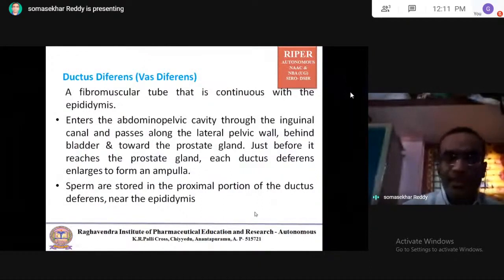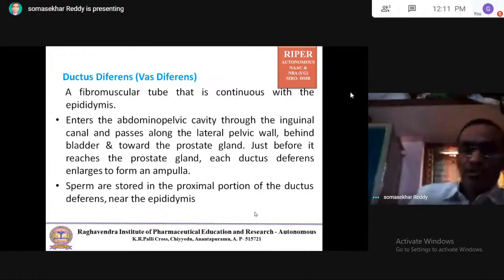So the ductus deferens, which is also called the vas deferens, is a fibromuscular tube that is continuous with the epididymis. It enters the abdominopelvic cavity through the inguinal canal and passes along the lateral pelvic wall behind the bladder and toward the prostate gland. Just before it reaches the prostate gland, each ductus deferens enlarges to form an ampulla.